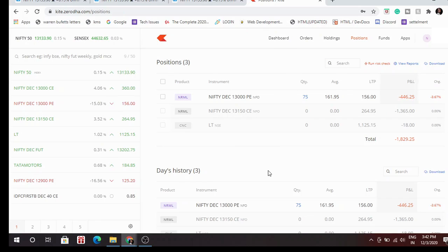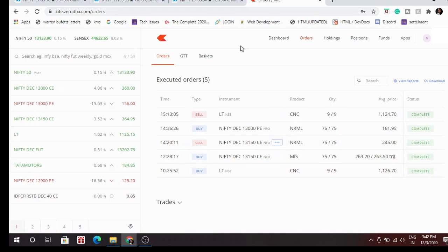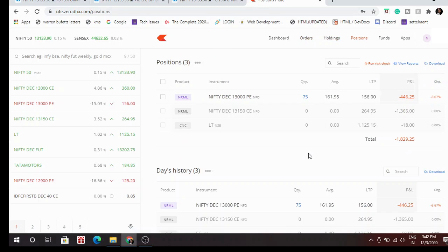This is the daily profit and loss update. As you know, I'm a beginner trader with a small account. Today I started with 10,000 rupees and I made a loss of almost 2,000 rupees with the brokerage. It would be around 2100 rupees. And let me tell you why I took all those trades, what was the reason, and how I made the loss.